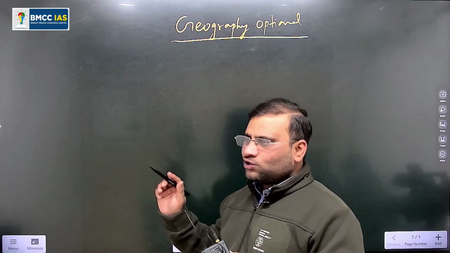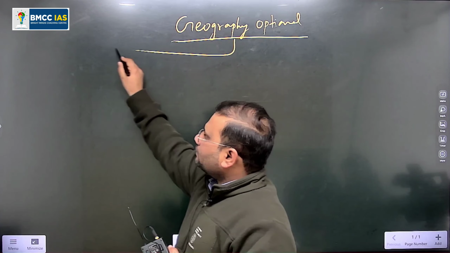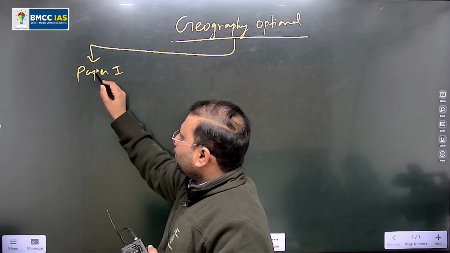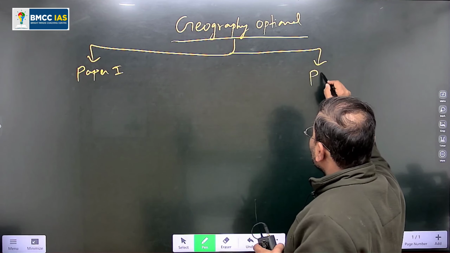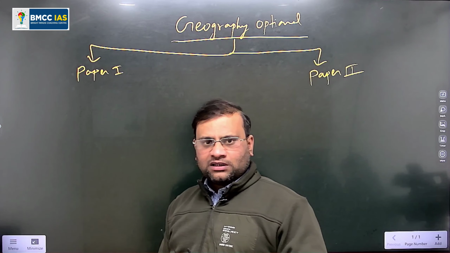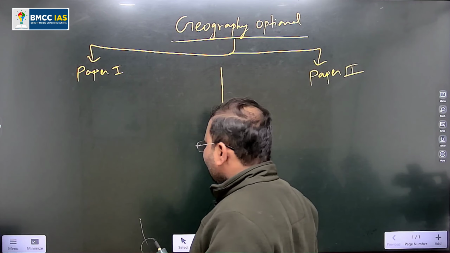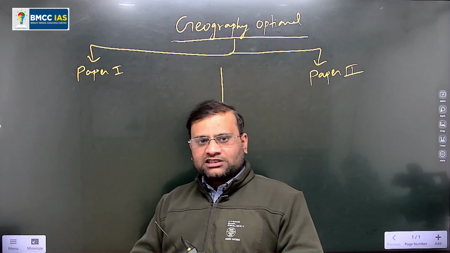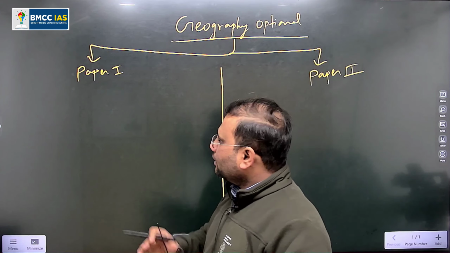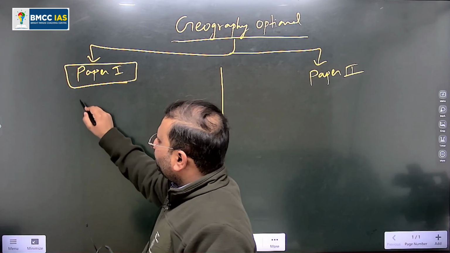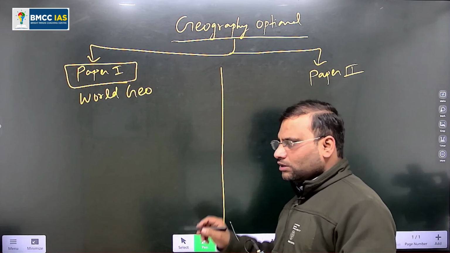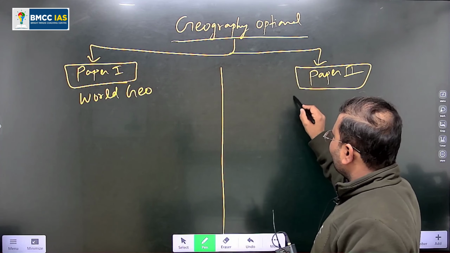देखो, ये जो ज्योग्राफी जो ऑप्शनल है, you know there are two papers in it. So there is paper 1 and second is paper 2. So दो पेपर हैं आपके, एक पेपर 1 है, एक पेपर 2 है. So as you have already cleared your prelims examination, I hope this basic understanding of the syllabus all of you should have. In paper 1, the world geography part is mentioned, and paper 2 is exclusively for the Indian geography part.